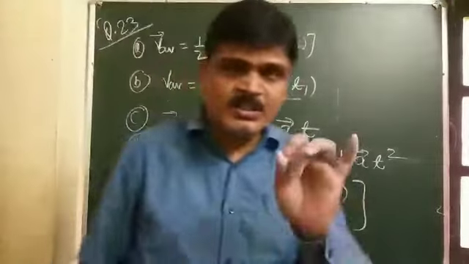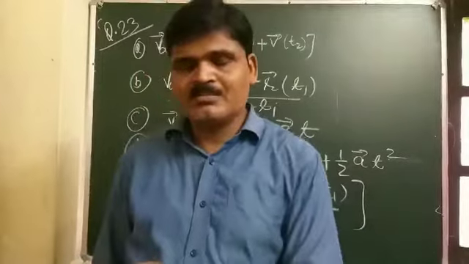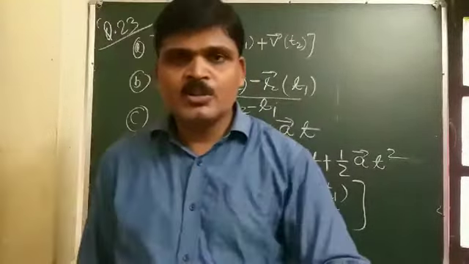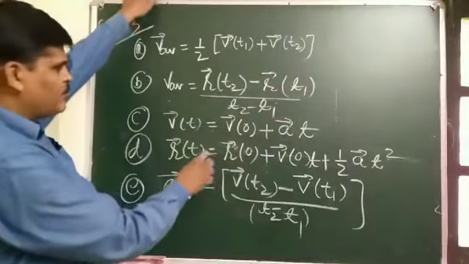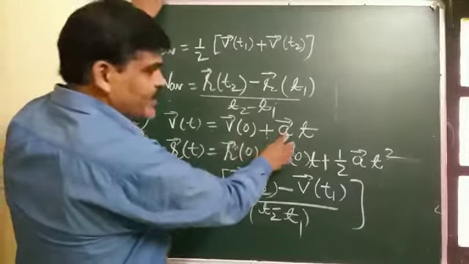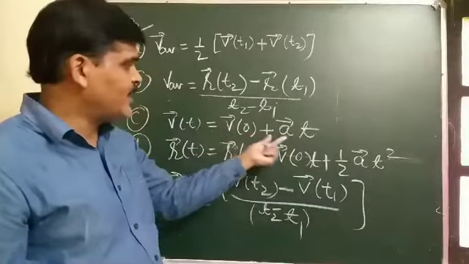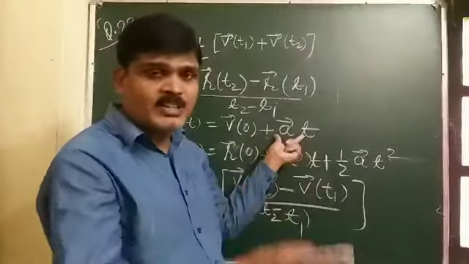So student, one thing should be remembered: for an arbitrary motion, the acceleration of the particle cannot be uniform. You know the equation of motion v equal to u plus at, and we derive this equation by considering that the object moves with a uniform acceleration.